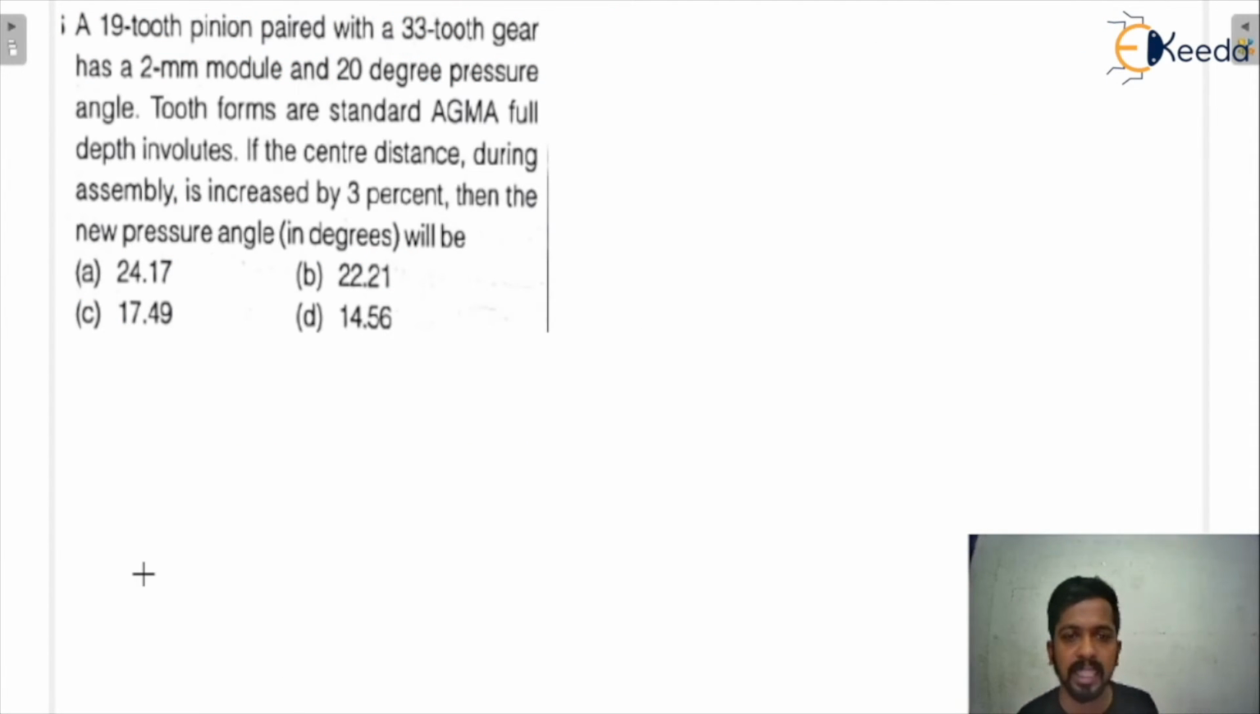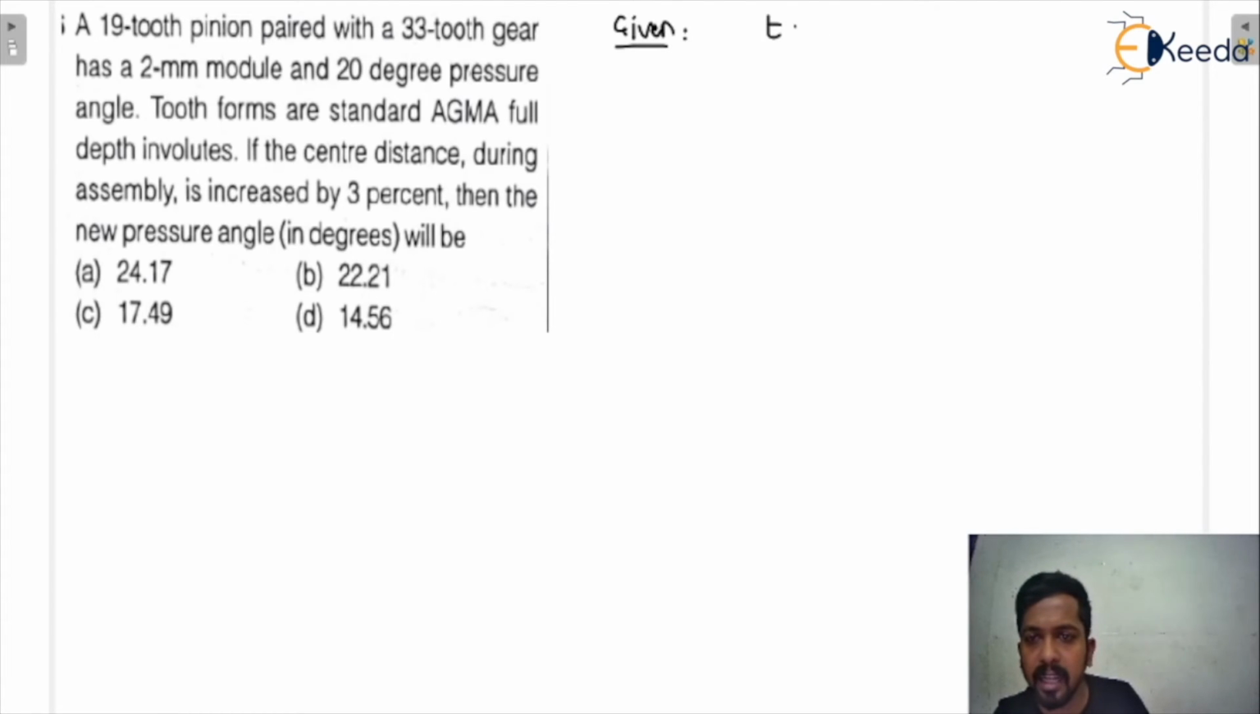This is basically a question from the GATE examinations. This type of question is asked in the GATE examinations. So what is given in the question? A 19-tooth pinion is paired with a 33-tooth gear. So what is given? I'm just writing here.